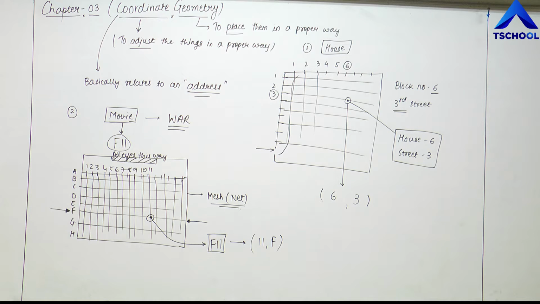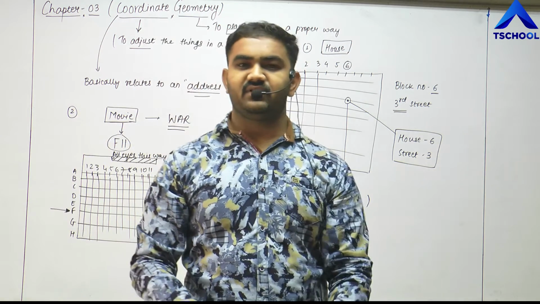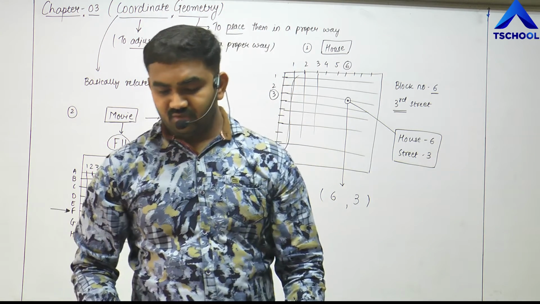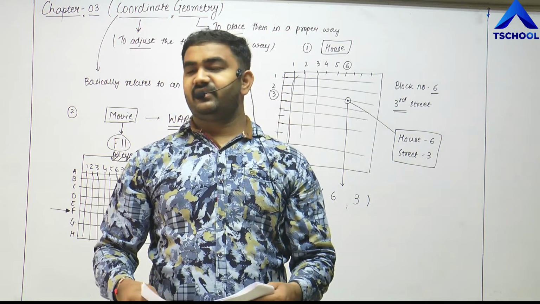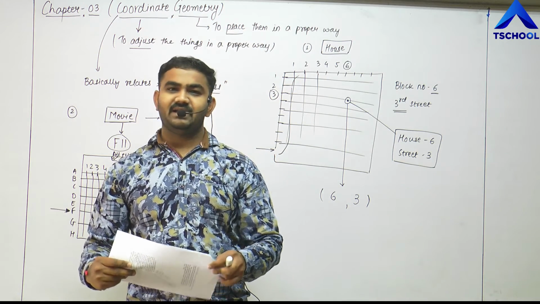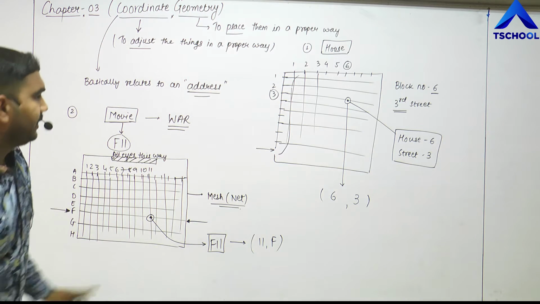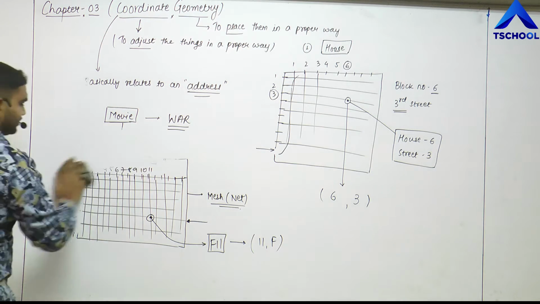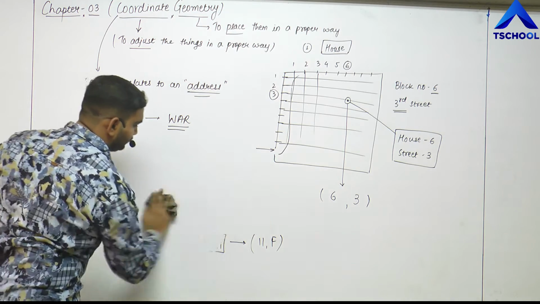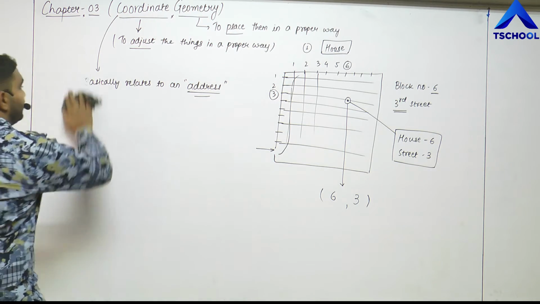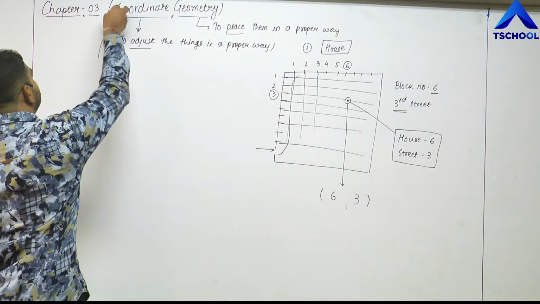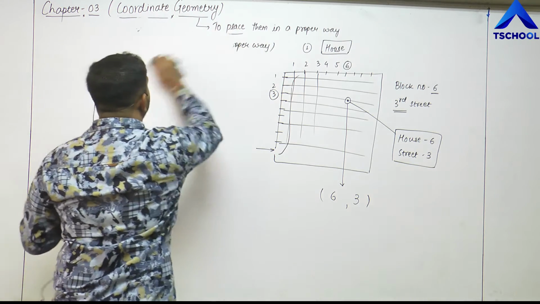Now in the next part, friends, we are going to study the Cartesian system. As I said, the first idea here is the idea of a house, and the second is the idea of a movie theater or movie hall. When we put these ideas on the graph, they lead us to the perfect location of each and every thing. So let us go on to the next topic, that is Cartesian geometry. Let me erase this also.